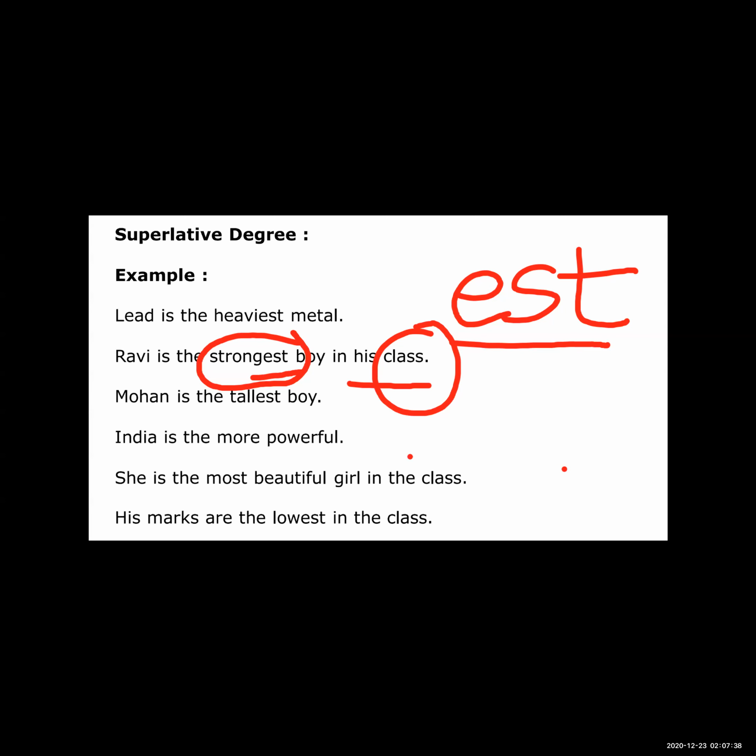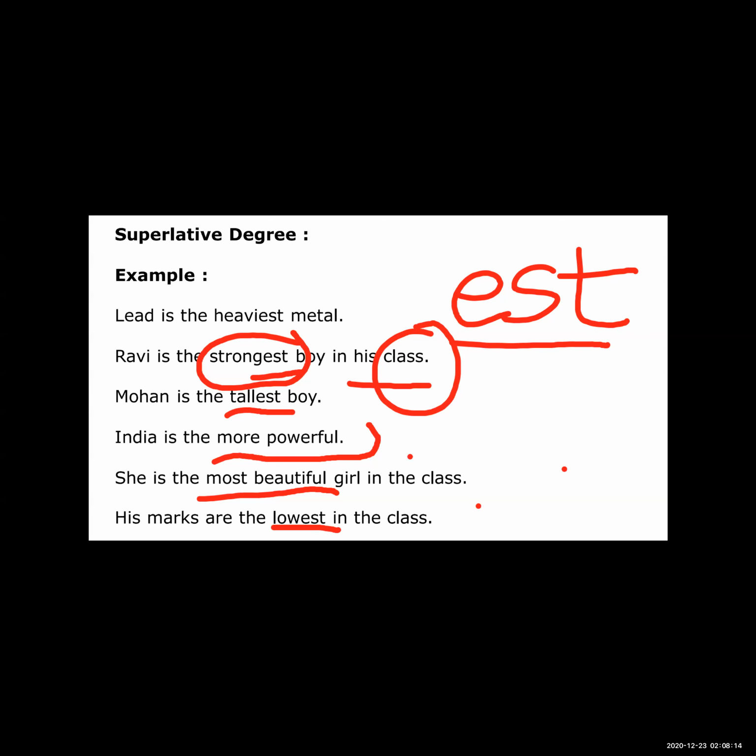Okay. Mohan is the tallest boy. Here is also the est form of tall, taller, and tallest. India is the more powerful. Now, she is the most beautiful girl in the class. Now, his marks are the lowest in the class. Okay, so see all the examples over here. See all the examples of the superlative degree.